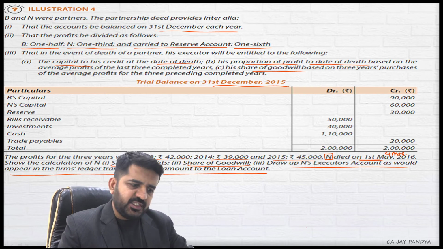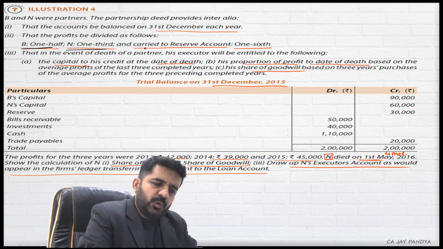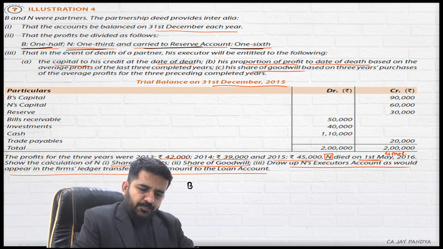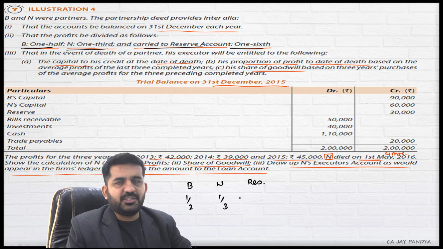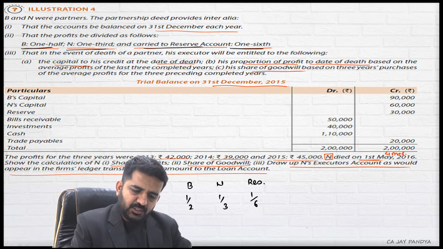What does the question say? The question says half is given to B, 1/3 is given to N, and 1/6 is carried to reserves. So B is sharing half, N is sharing 1/3, and reserve is not a person. They just have a rule to transfer 1/6.